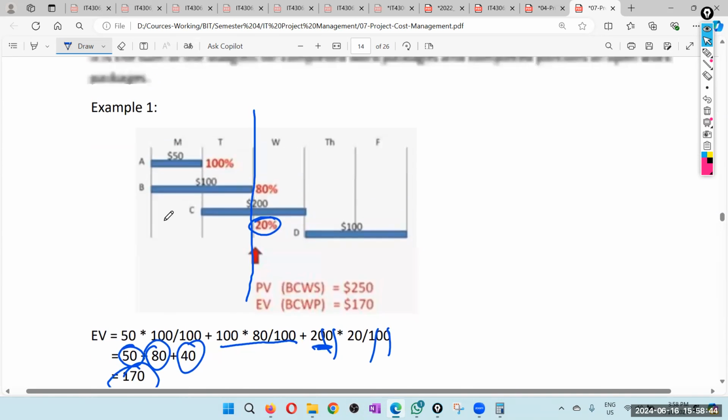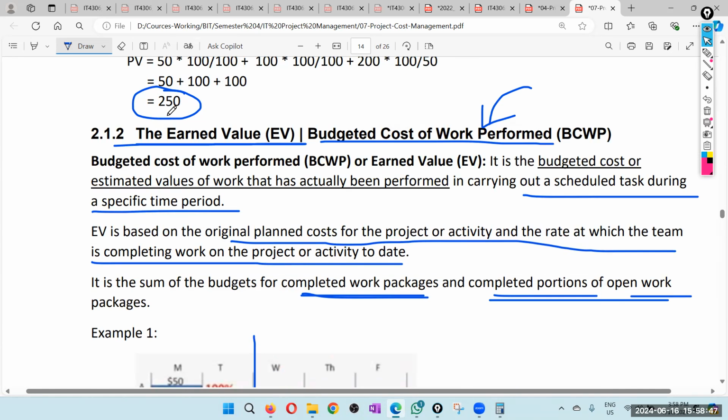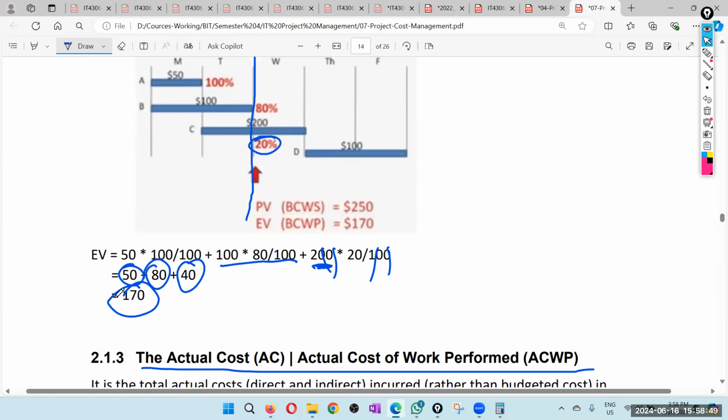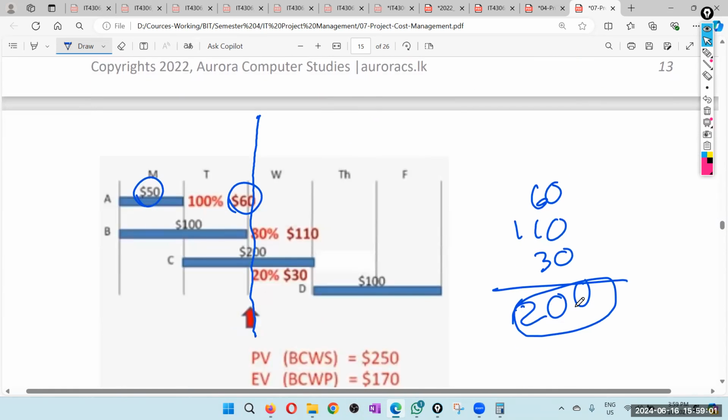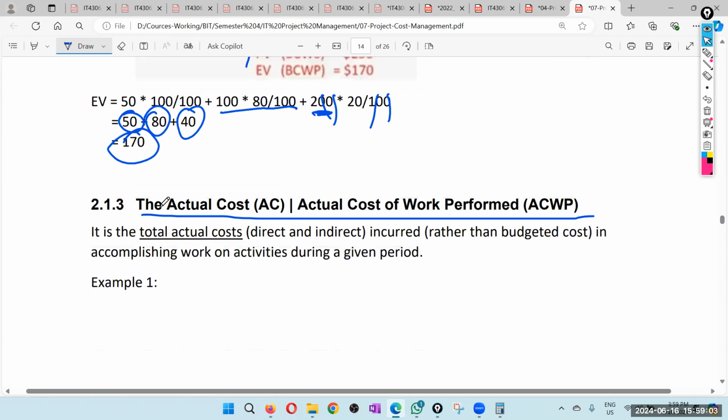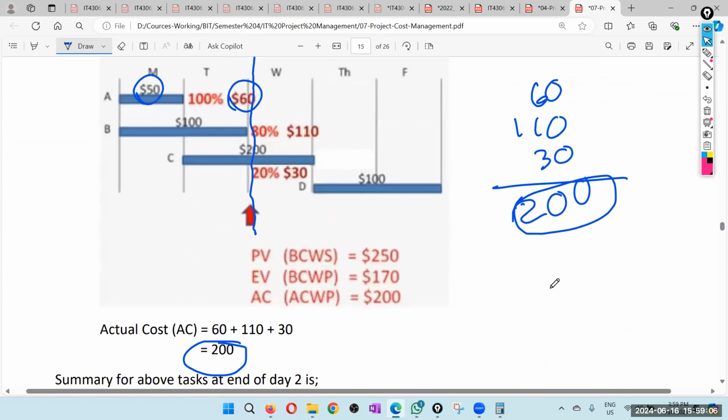Because we are supposed to do $250 worth of work, but we have done only $170 worth of work. So therefore, we are behind the schedule. And cost, we have done only $170 worth of work, but the actual cost is $200. අපි කළා තියෙන තාම ඩොලර් 170ක වැඩ. හැබැයි ඩොලර් 170 වැඩ කරන්නේ ඩොලර් 200ක් ගිහිල්ලා. කියන්නේ අපි cost එකෙනුත් පස්සෙන් ඉන්නේ. මේ වෙලාවේ ප්‍රොජෙක්ට් මැනේජර් දන්නවා ටයිම් එකනුත් පස්සේ ඉන්නේ. cost එකනුත් මේක over time over cost.